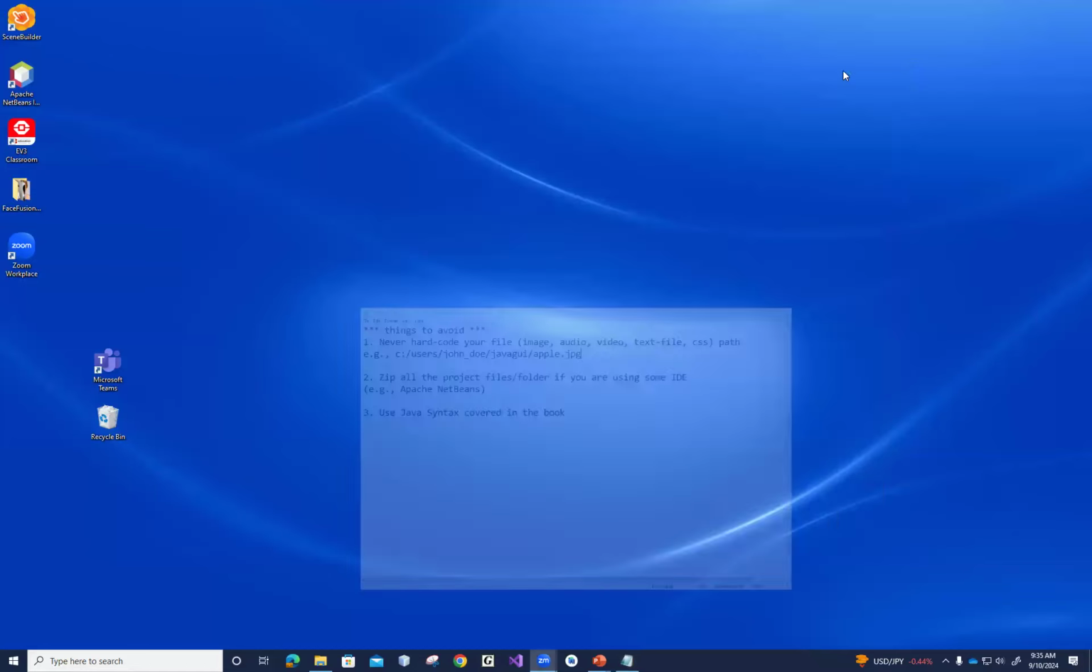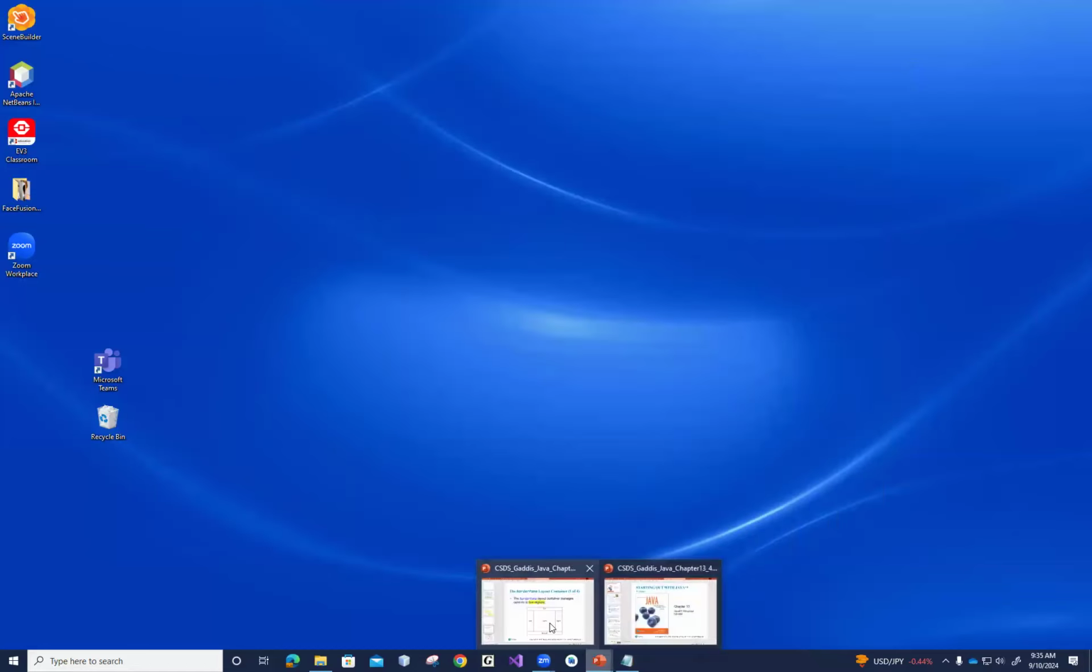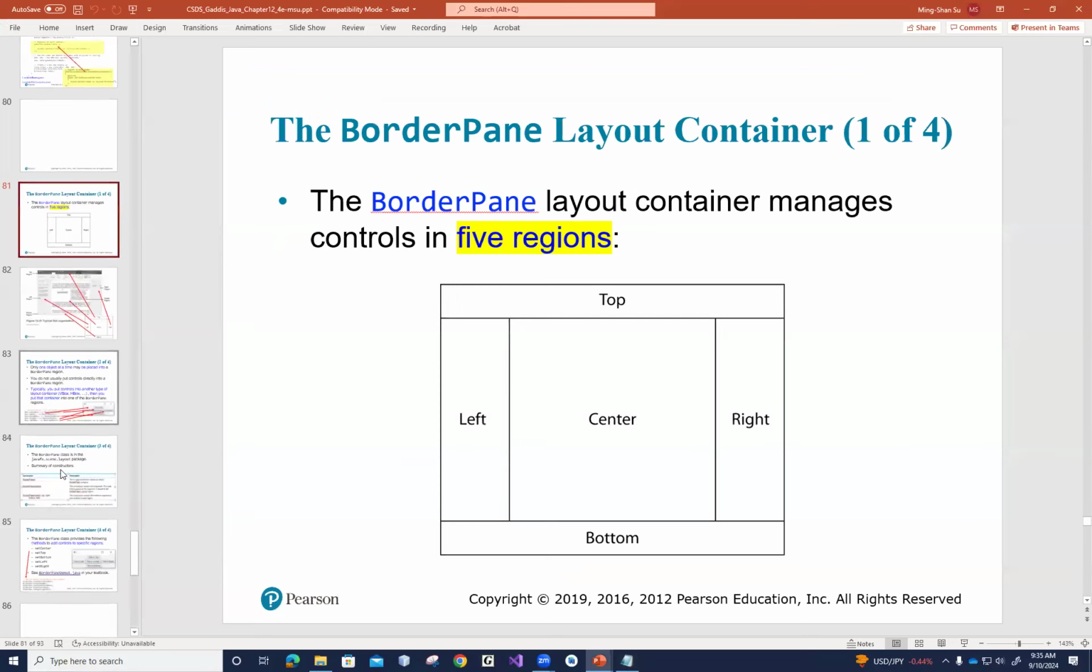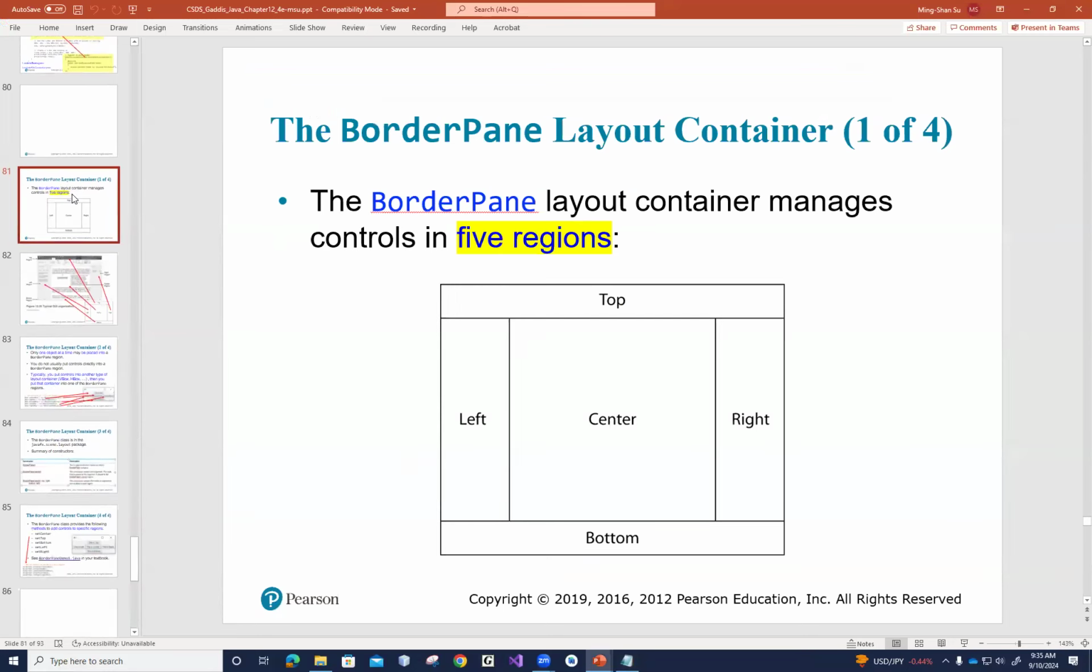All right. So let's get back to our new topic. This is the topic we have covered already. We have learned about different types of layout containers, such as HBox, VBox, StackPane, and GridPane. And last time, we also covered the BorderPane. BorderPane has five regions: top, center, bottom, left, right.